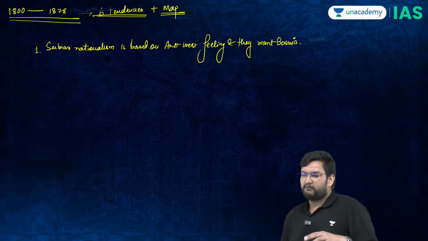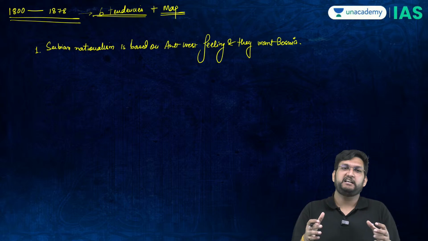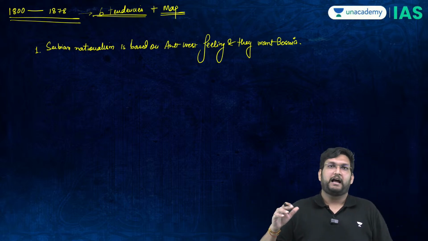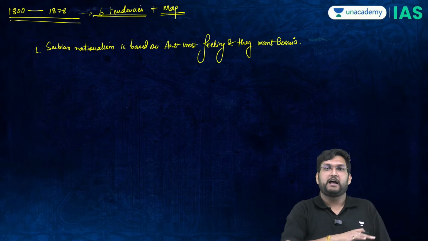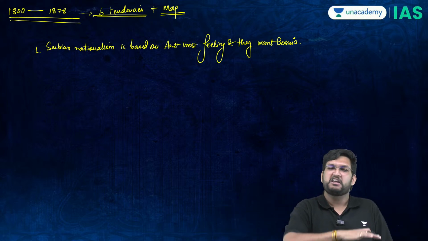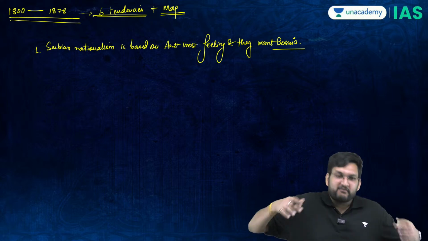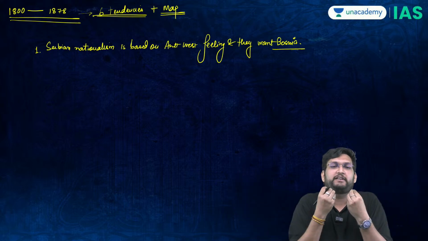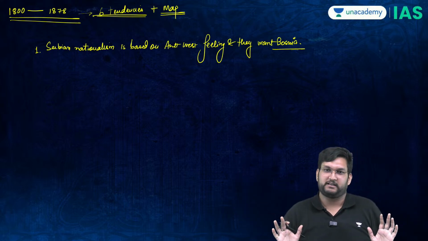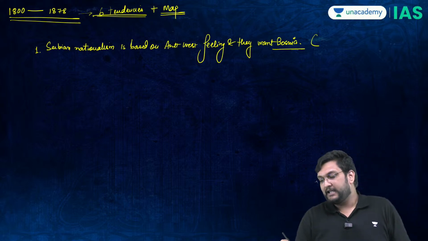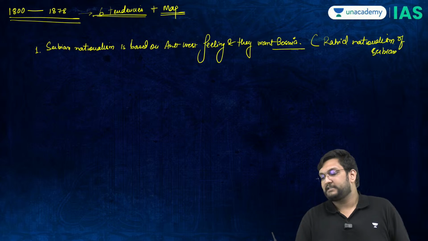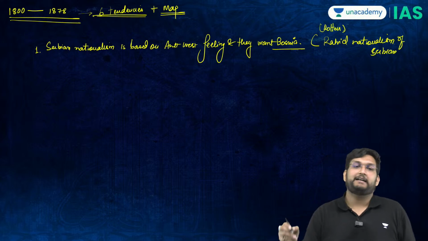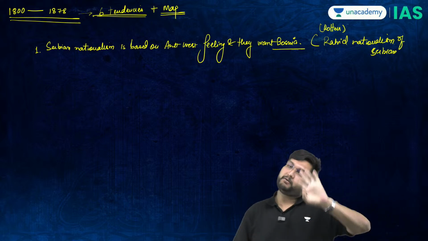Now, this is basically where if you wake up a Serbian in the night, he will get up saying Bosnia, Bosnia, Bosnia. I did not clear the examination because we don't have Bosnia. I was not able to go to war because I do not have Bosnia. Anything and everything, a Serbian would say, once I have Bosnia, I will basically get the best heaven in this world. Everything in my life is problematic because I do not have Bosnia. This is called the rabid nationalism of Serbians. Rabid means it is rotten. Rotten that they drink, eat, sleep for Bosnia.